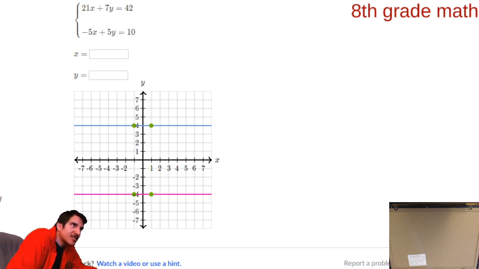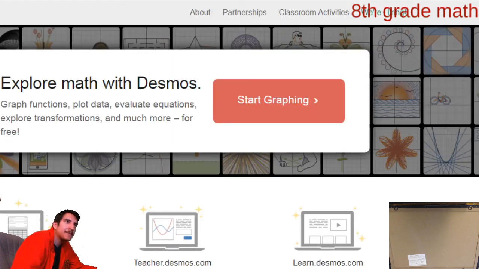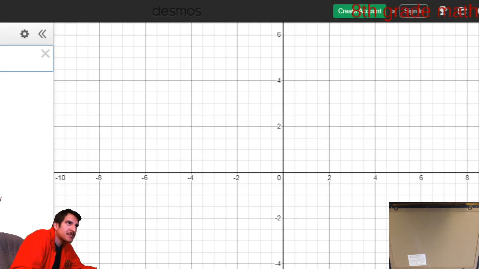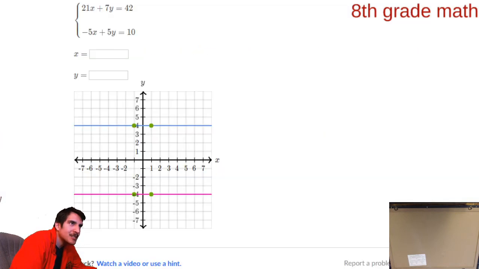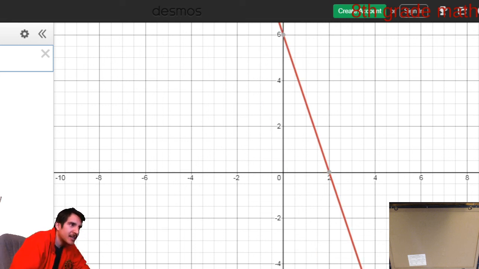So the first equation says 21x plus 7y equals 42. Let's go to Desmos.com and enter that. I already forgot the equation. What was it? It was 21x plus 7y equals 42. I gotta see, can you see my, oh, you can't even see where I wrote my equation. Let me shrink this.